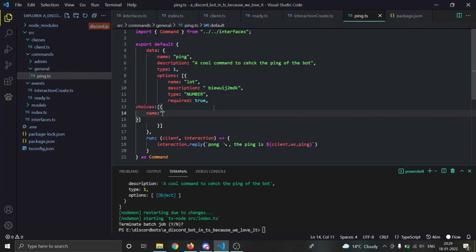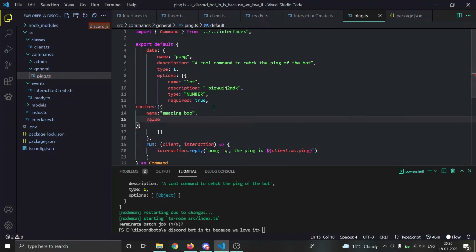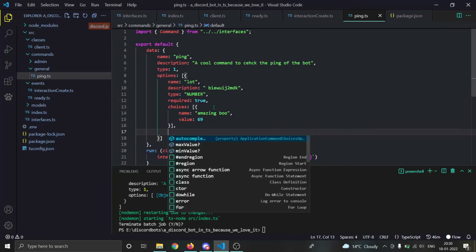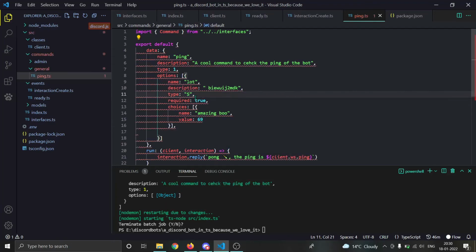We have the name and then the value. This value will be the one you need for your database or for your command. And these are the choices, simple stuff. Don't worry guys, in later videos you will know more about these. And if you want to know more about these options, go check out my JavaScript videos. And then comes the minimum and maximum value, like setting the minimum value or the maximum value for our number.